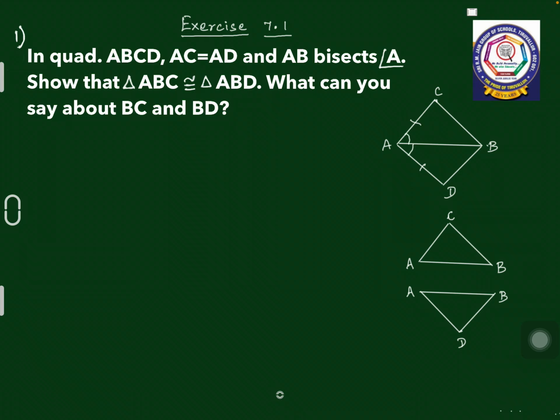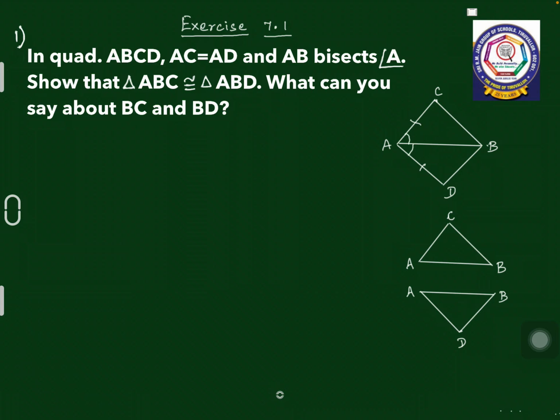So in quadrilateral ACBD, AC is given equal to AD, and the line AB is bisecting angle A, which means it divides angle A into two equal parts, so angle BAC and angle BAD are equal. You have to show that triangle ABC is congruent to triangle ABD, and also what can you say about BC and BD?